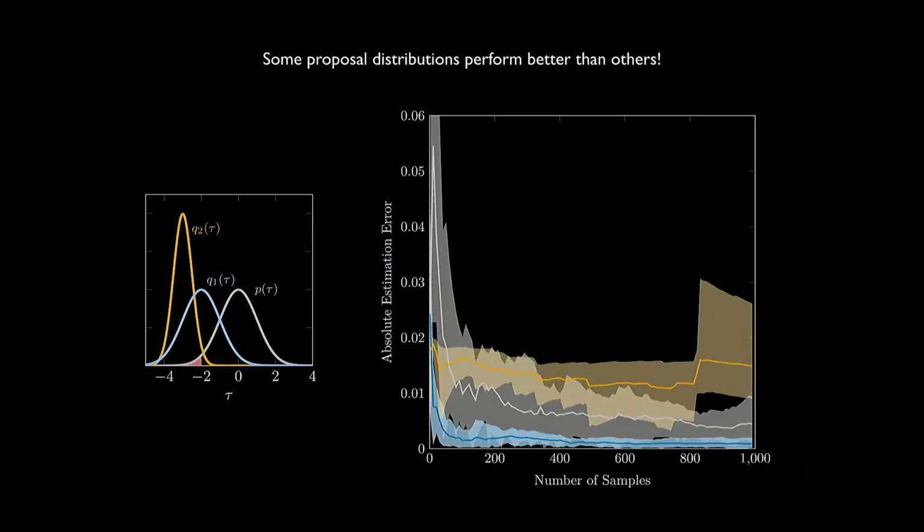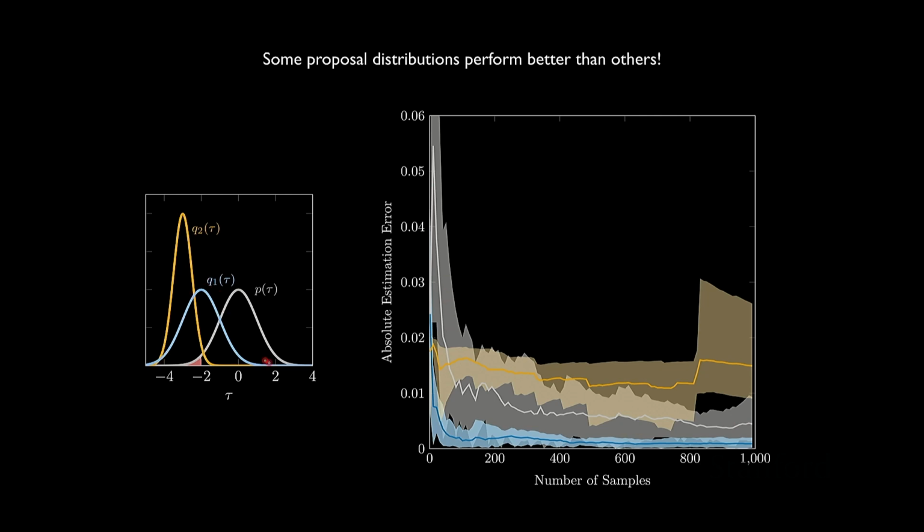Okay, and then what I was trying to show you in that Pluto notebook was that some proposals work better than others. So it really matters what we pick for this proposal distribution. What this is showing here is a graphic from the book. We have our nominal distribution, which is just this simple Gaussian again, where the failure threshold is -2. And we can see how that does. We're plotting the estimation error. So we want to be lower on this plot, ideally. And then we want to have lower spread among our estimates, because that means on average we'll be closer to the true estimate. Okay, and so this is the performance of this direct estimator.